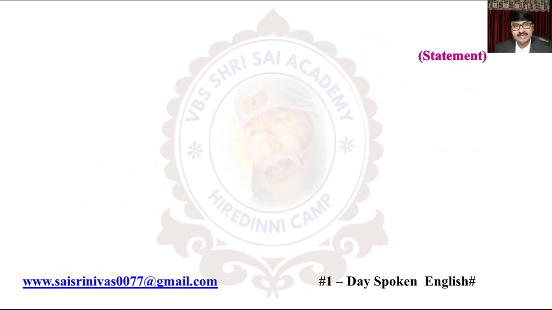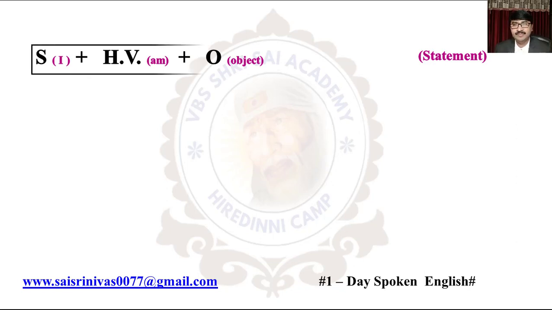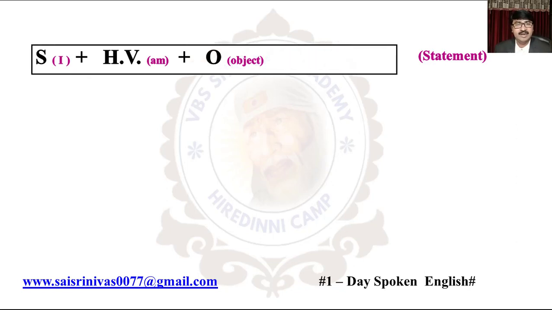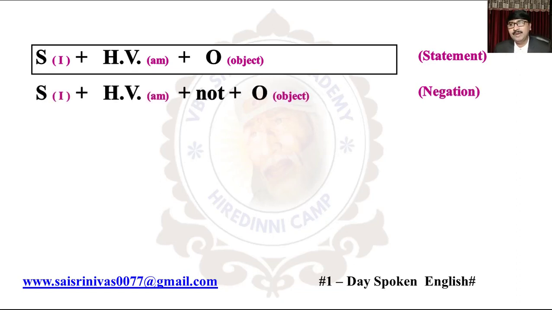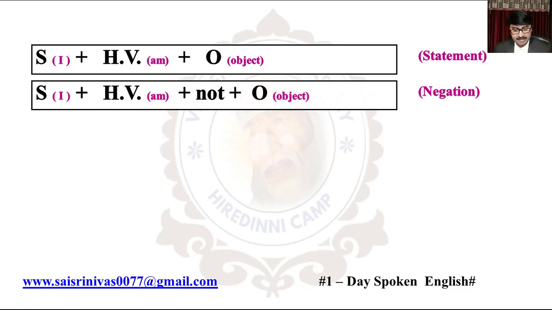First one is statement. Its structure is subject I plus helping verb am plus object. It's okay. So that is the statement structure in present tense only. Then negation. Its structure is subject I plus helping verb am plus not plus object. Here compared to the statement, in negation we are adding not after the helping verb, am not.